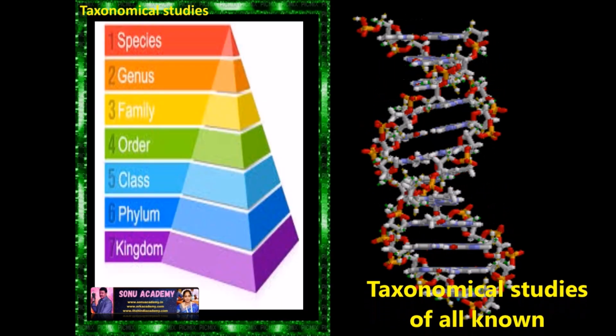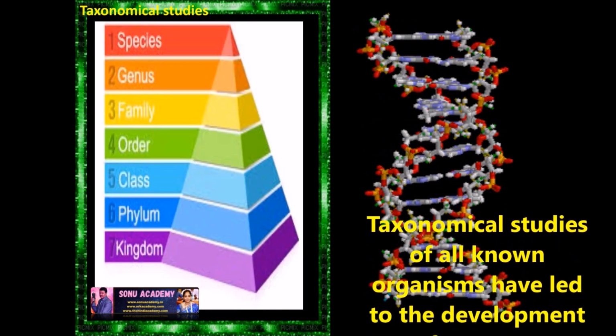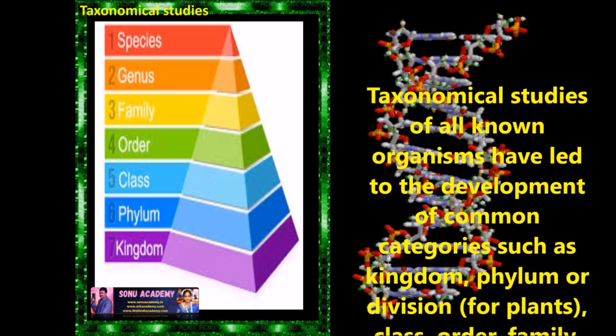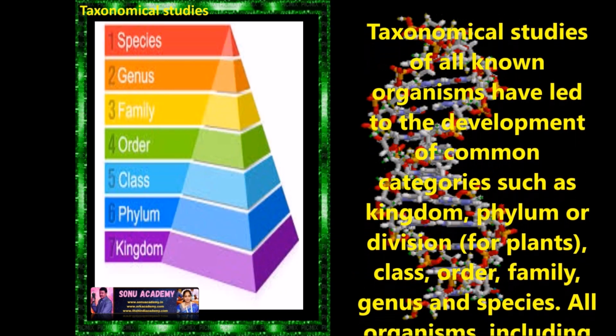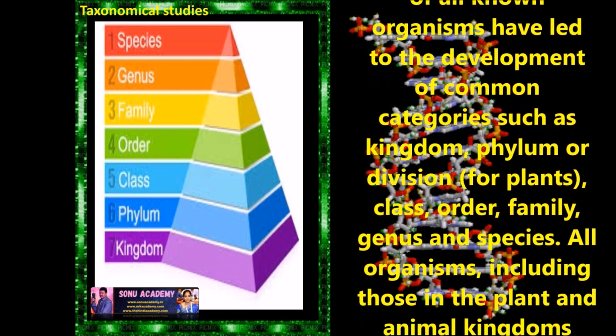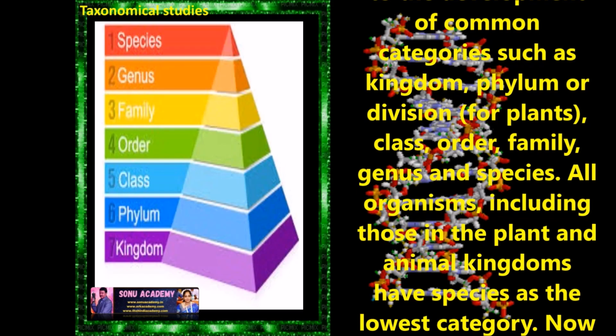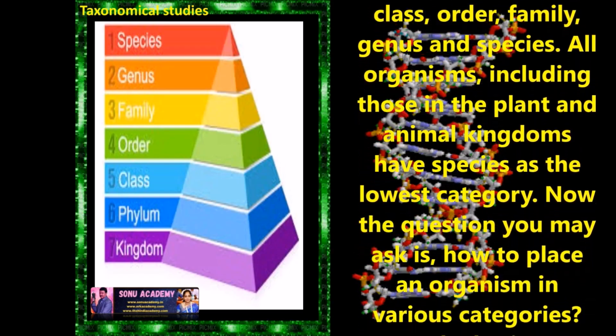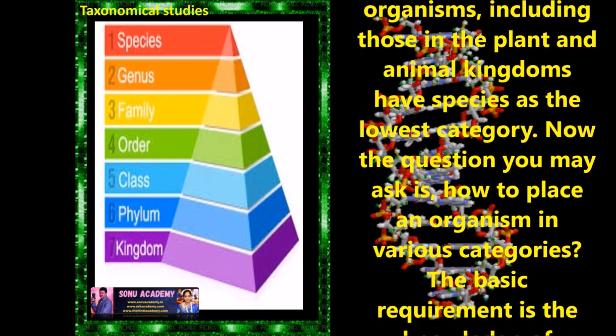Children, now let us discuss the taxonomical studies. Taxonomical studies of all known organisms have led to the development of common categories such as kingdom, phylum or division of plants, class, order, family, genus and species. All organisms, including those in the plant and animal kingdoms, have species as the lowest category.